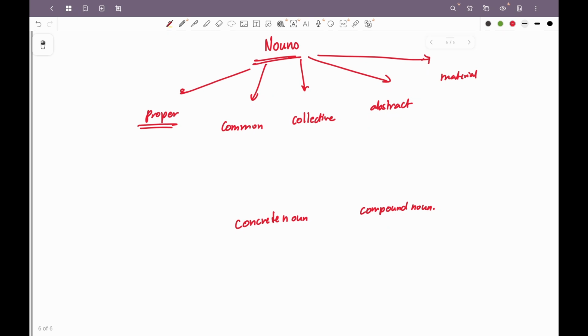Let me give you some examples: Gayatri or Sarthi Defense Academy, Delhi, or let's say HCL Limited. All these are what? These are proper nouns. Let's move to common noun. Common nouns are general names of person, place, things, animals or organization. For example, city. I live in a city. If I say that, do you understand which specific city? No, but do you understand that I live in a city and not a town or a village, right? So it is a general name given to a place or a person. For example, she's a girl. Instead of saying she is Riya or she is Ayushi, I'm just saying she's a girl. So this is general.